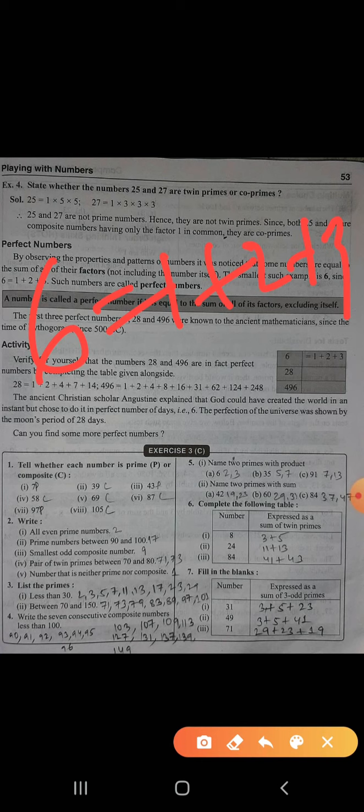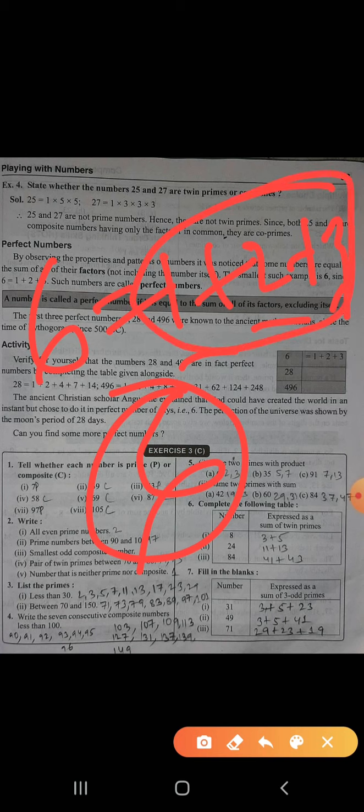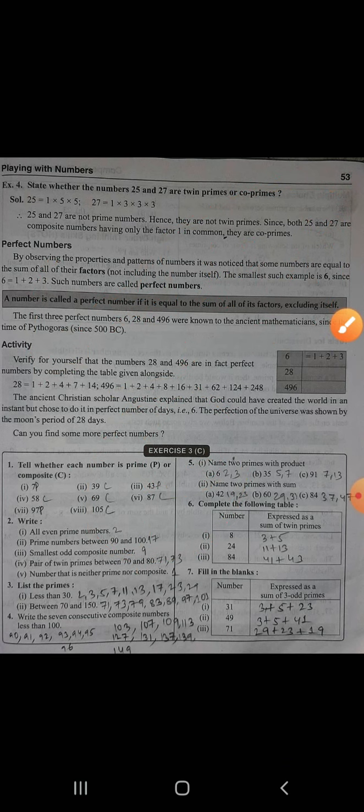So 1 is also a factor, 2 is also, 3 is also, excluding itself, not 6. The factors of 6 are 1, 2, 3, 6, but other than the number itself, all other factors combined are supposed to be equal to that number. So those numbers are called perfect numbers. They have given 28, 496.